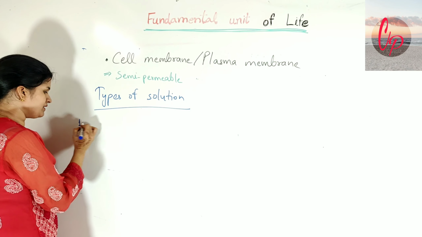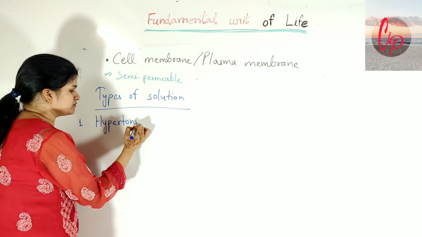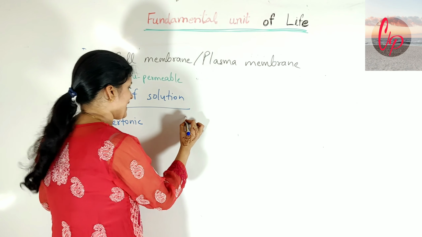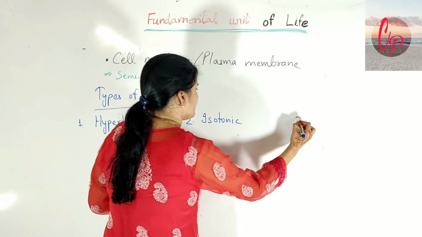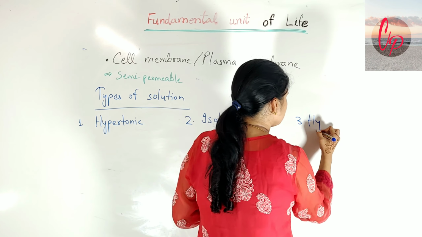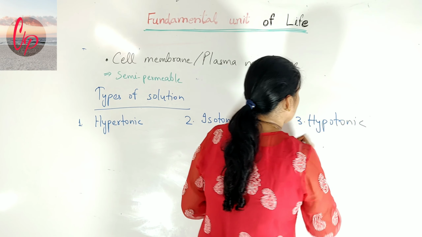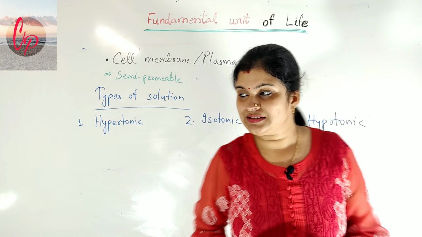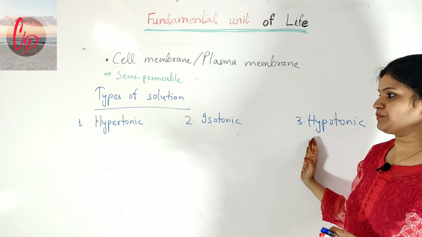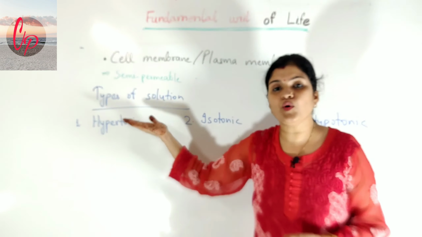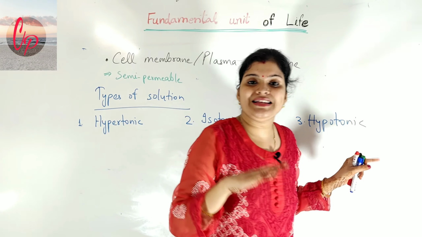It can be hypertonic, it can be isotonic, or it can be hypotonic. The name itself tells you: hyper means high or more, iso means equal, and hypo means less.